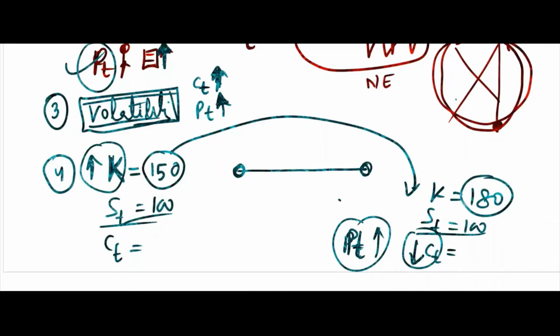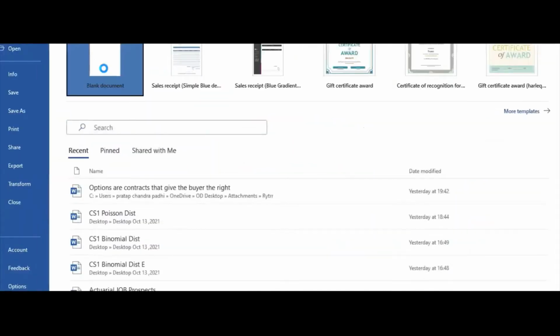Then the last one, the 5th factor, interest rate. You tell me now. Suppose interest rate in the market. The last one is interest rate.